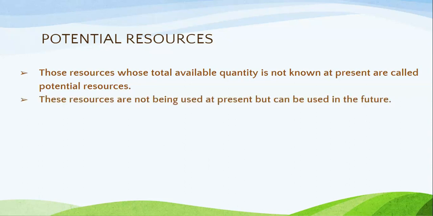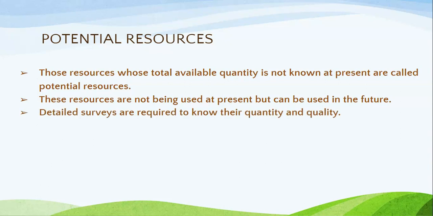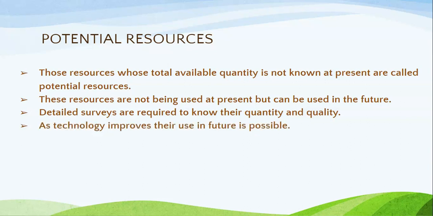These resources are not being used at present but can be used in the future. Detailed surveys are required to know their quantity and quality. As technology improves, their use in future is possible.